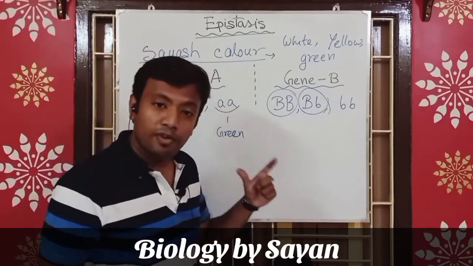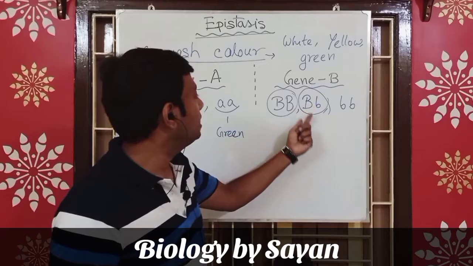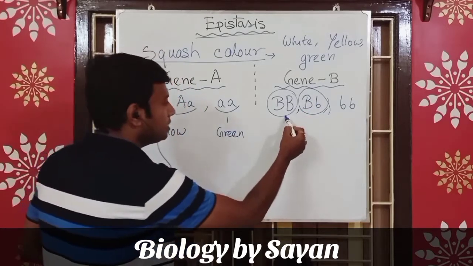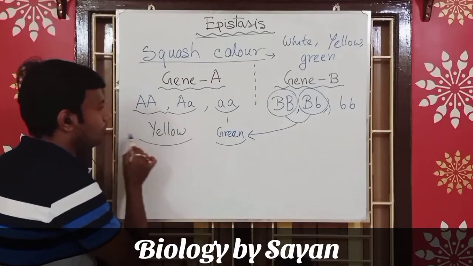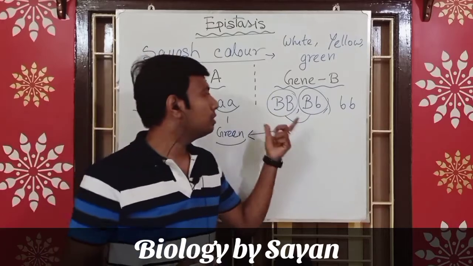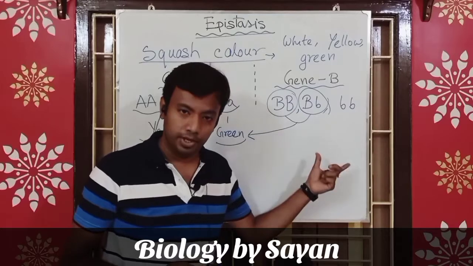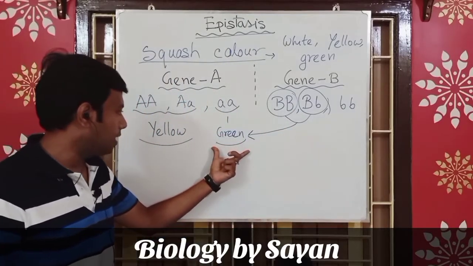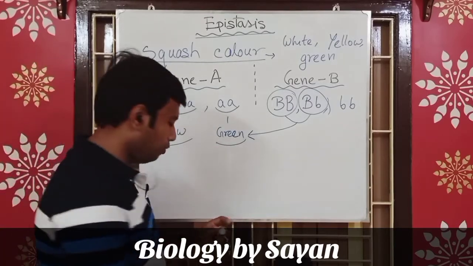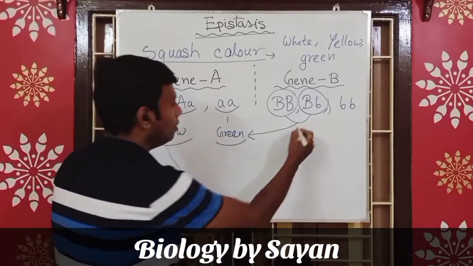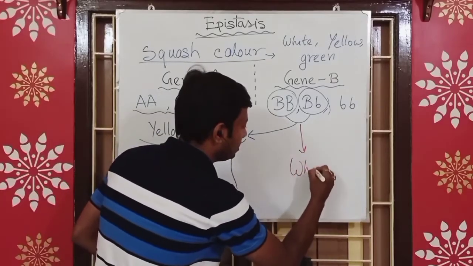In the variants where the capital B is present, even in a single copy, that is heterozygous condition, both variants can mask the green or yellow color phenotype. Both homozygous capital B and heterozygous capital B can suppress the color of yellow and green and produce another completely different color, that is white.